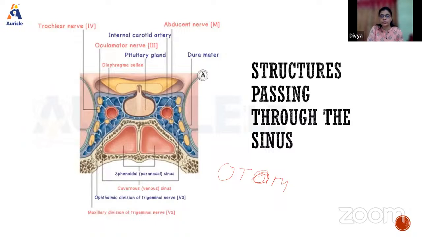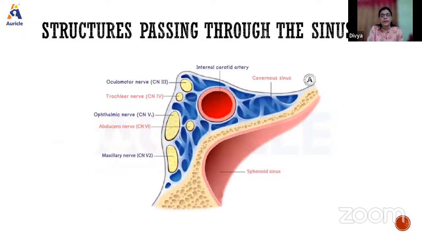What are the structures? You remember OTOM, that mnemonic, and say that is oculomotor, trochlear, then ophthalmic and maxillary nerves. Okay, so all these are nerves which are passing along the lateral wall. And within the sinus will be the internal carotid artery and abducent nerve.